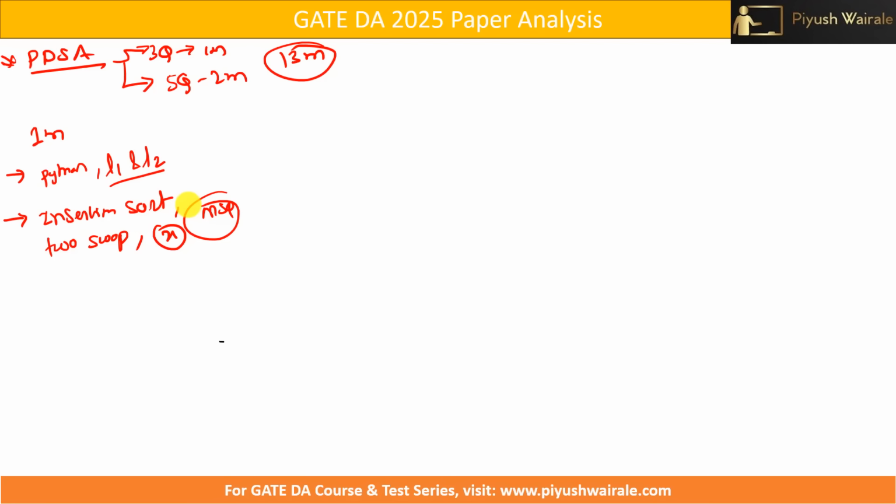That's it. Then we have a binary search question. Based on binary search, one question was there based on log and complexity. Okay. So again, a simple question. If you have prepared the course well, if you have gone through the content, you will again easily solve all the 3 questions. Okay. Not much difficult.